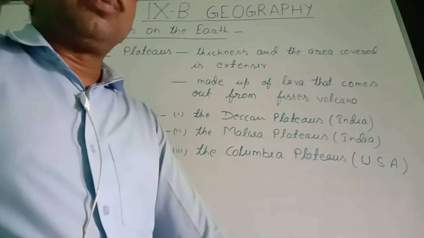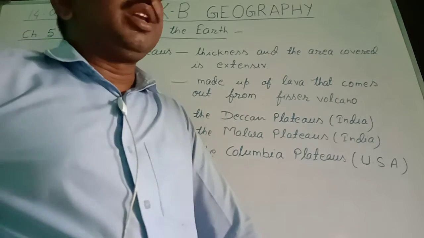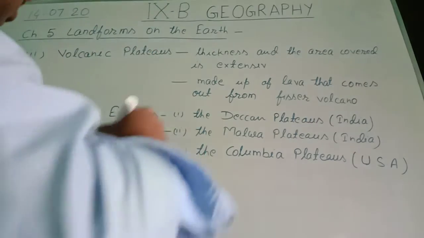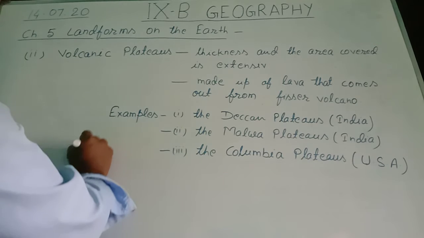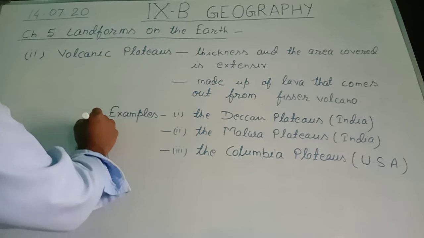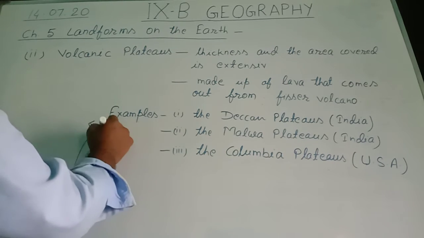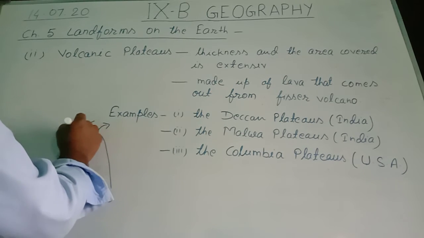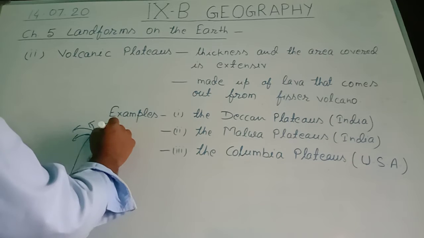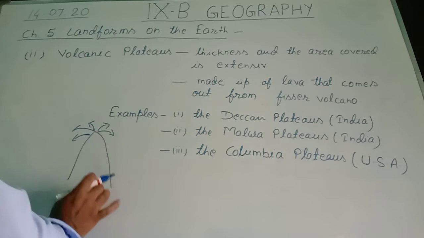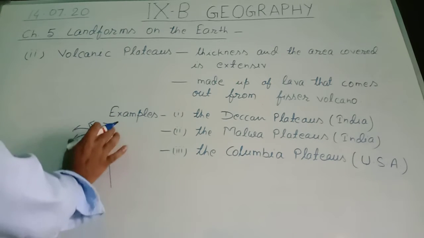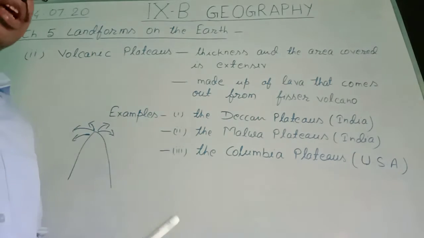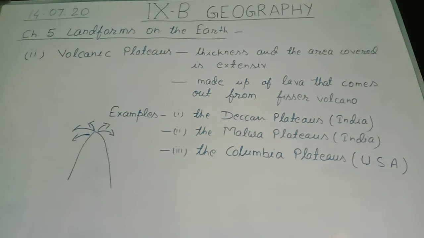There are two types of volcanic eruptions. One is conical volcanic eruption. In conical volcanic eruption, you find that lava comes out from the mouth and it comes down. And since this shape is a type of cone, this kind of volcanic eruption is known as conical volcanic eruption.